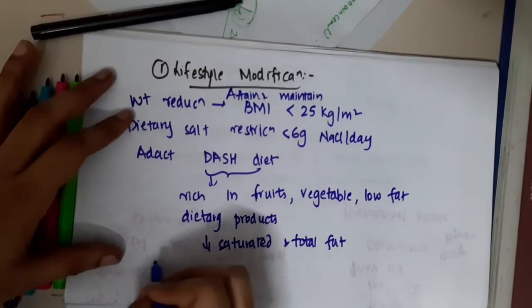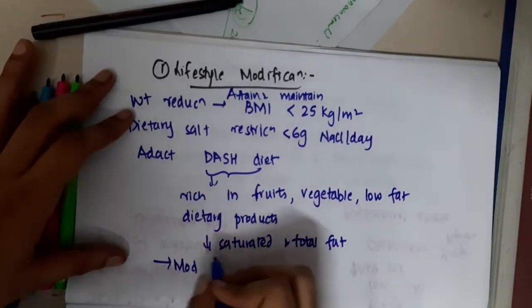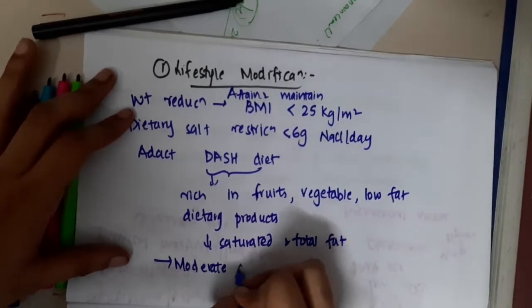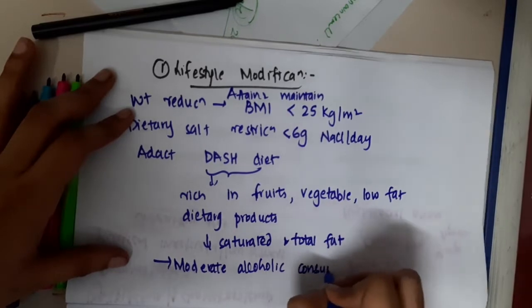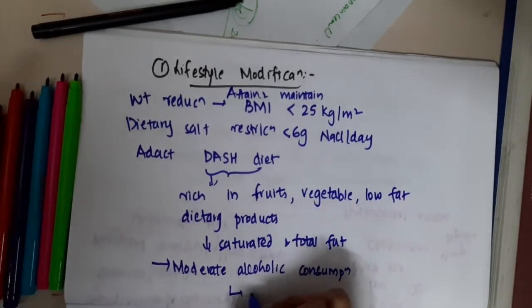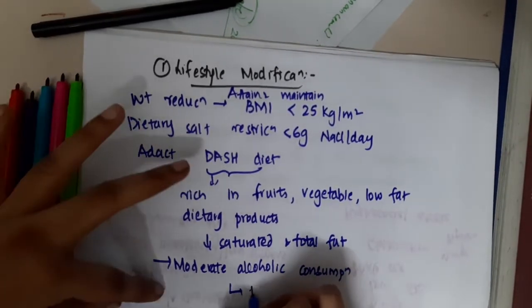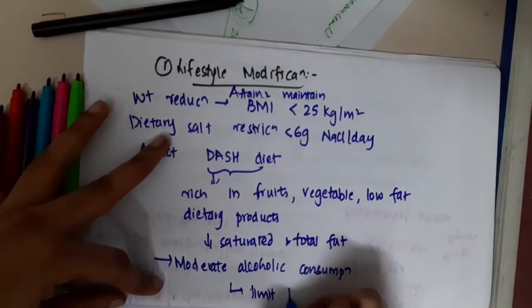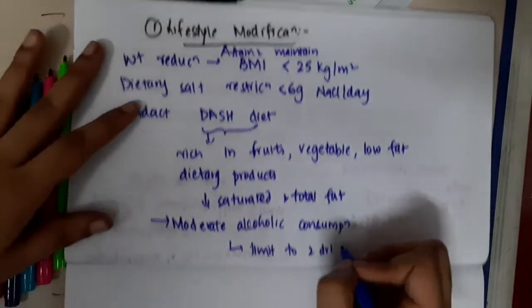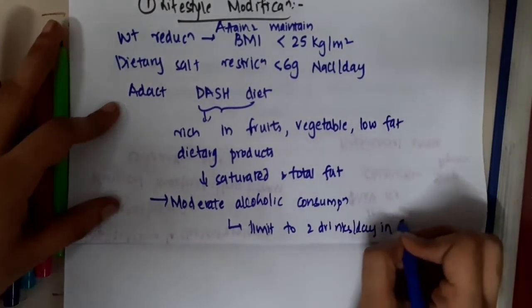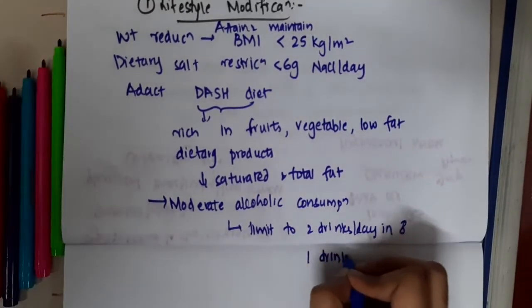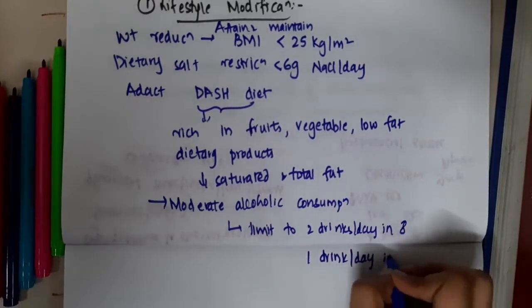They should be asked to take moderate alcoholic consumption. So how much should he or she consume? The consumption of alcohol, they should limit to 2 drinks per day in males and 1 drink per day in women.